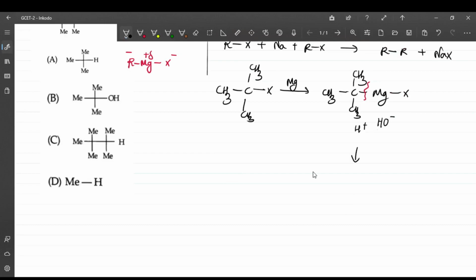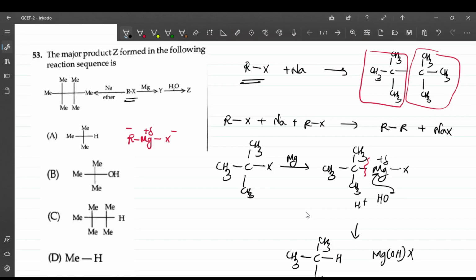Finally, what you get is this CH3, CH3, and this is CH3, and H gets connected because this is negative and H plus is positive, and this gives you Mg OH X, right? So this is positive, so there is negative and this positive. It attacks over here, this bond breaks, right? So the answer for this is option A. Answer is option A.